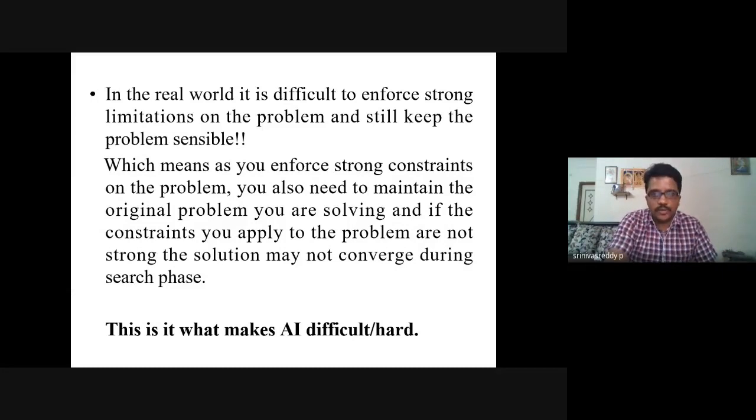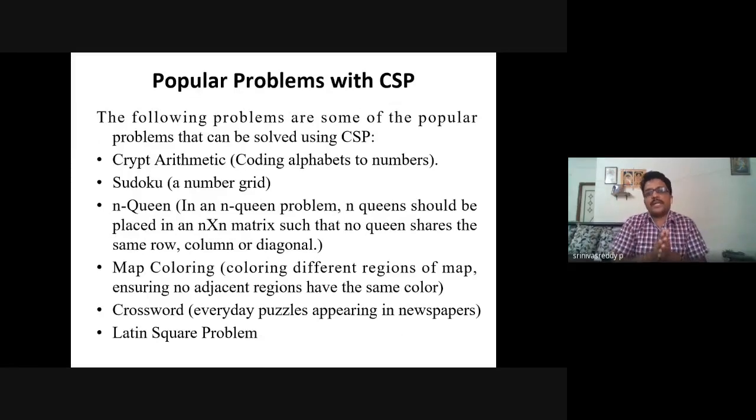Okay, moving to the next slide. These are the applications of the constraint satisfaction problem, like crypt arithmetic. We'll discuss them one by one. No problem, we have an example also to discuss about the constraint satisfaction problem. These are some of the popular problems that can be solved using it. What is a constraint? By applying limitations, conditions, domains, variables, and constraints, we can solve such kinds of problems.